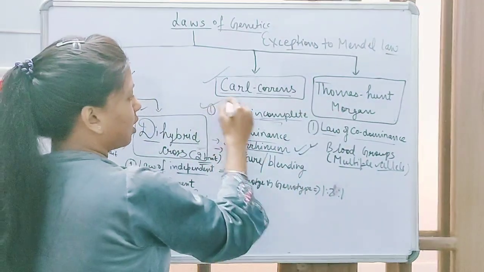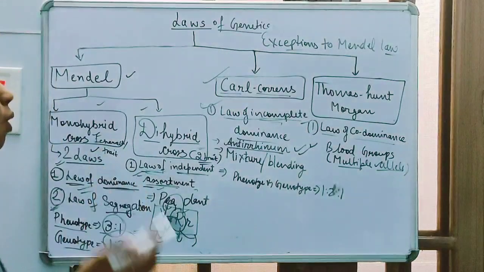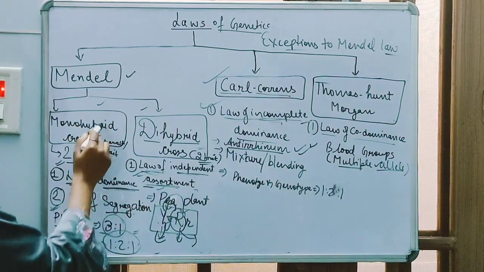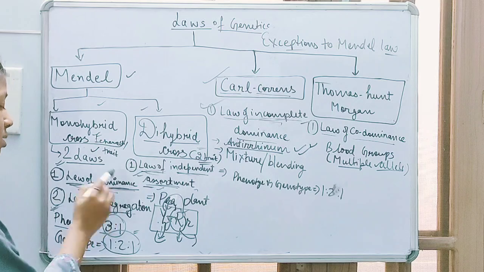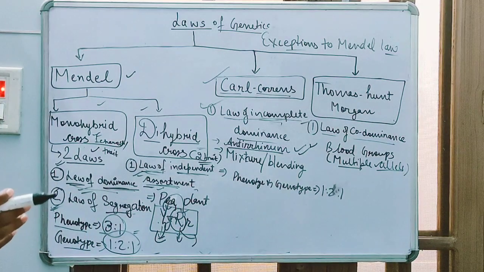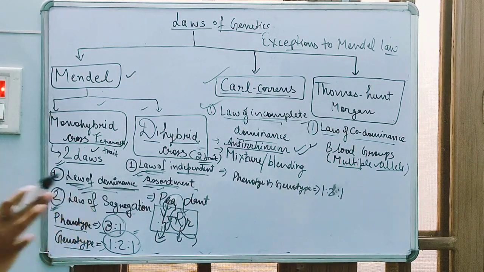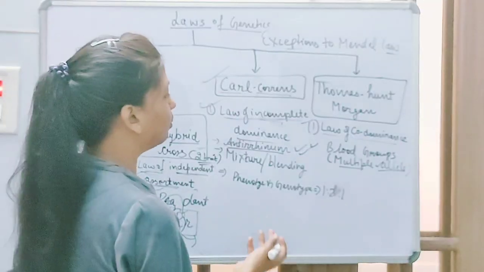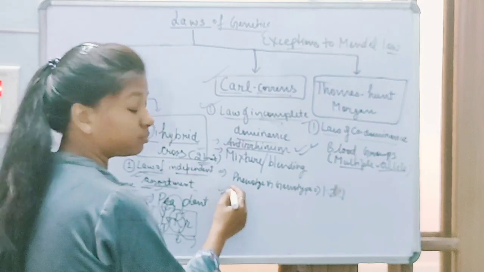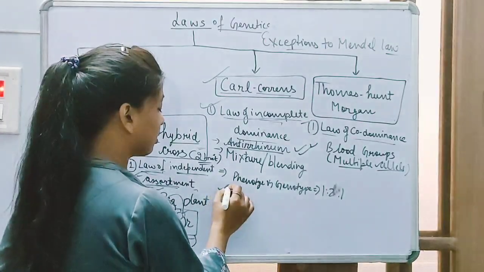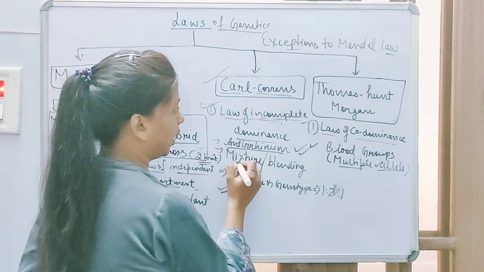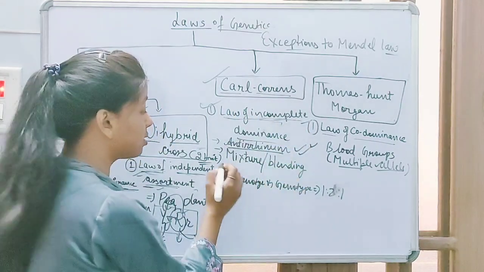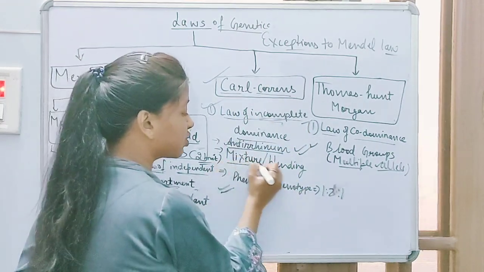Why are these both laws exceptions to Mendel's law? Because Mendel gave the law of dominance, in which the character is either dominant or recessive. There is no intermediate form or blending or mixture. Intermediate forms are not given by him. But we will see blending or mixture here. In this law of incomplete dominance, it will form a mixture or blending.